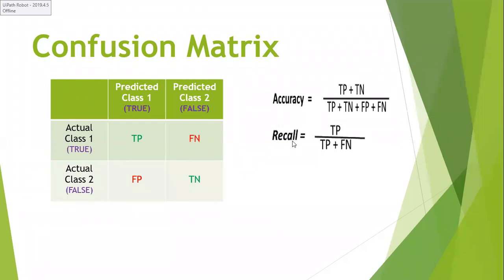Using TP and TN, we can directly measure accuracy. And using FP and FN, we can directly measure error.